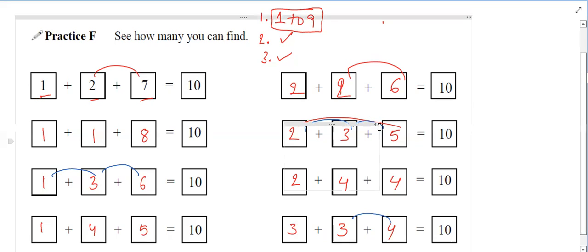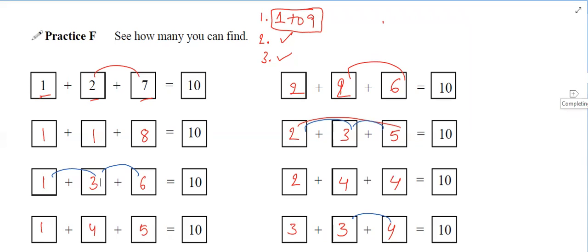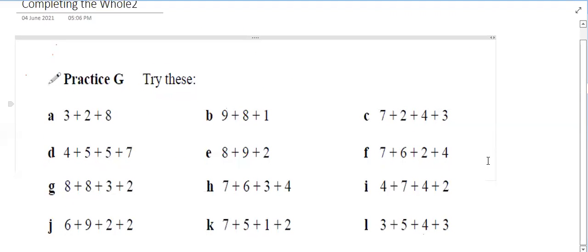Okay. So to get any other number, you try this type of combinations. You try for 15, you try for 20. Next, we'll see the application of this. We have to add these numbers. While adding these numbers, don't do it in a normal way. What we will do is we'll complete the tens first and later we will add the remaining numbers.